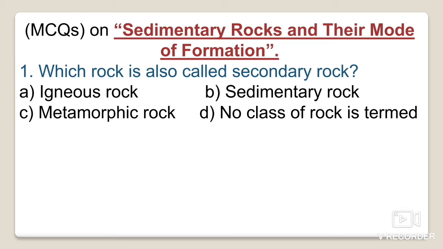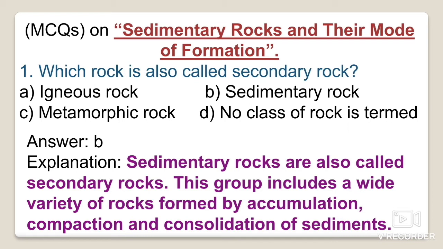Now we come back to the question: which rock is also termed secondary rock? Sedimentary rocks are known as secondary rocks. Why? Because they include a wide variety of rocks formed by the accumulation, compaction and consolidation of sediments.